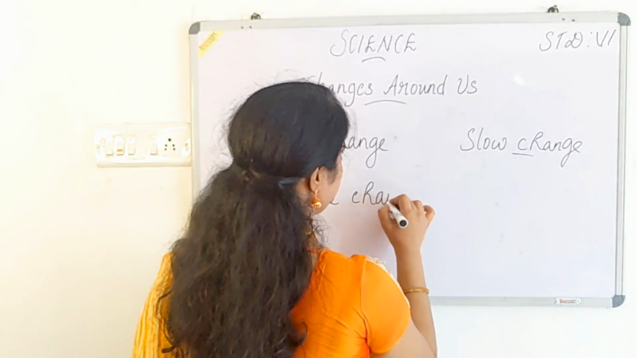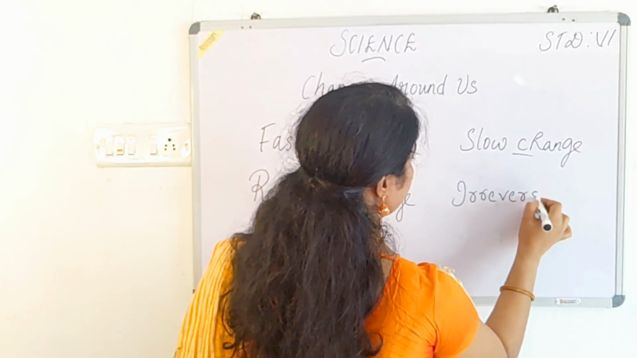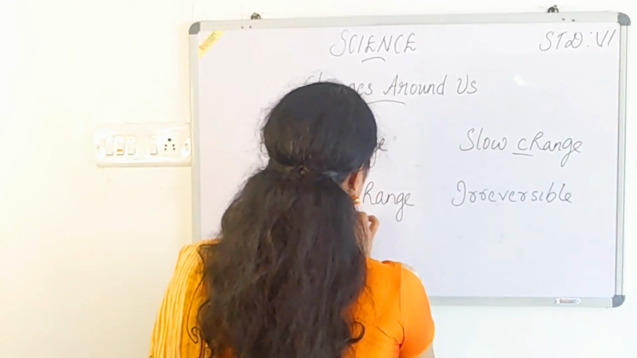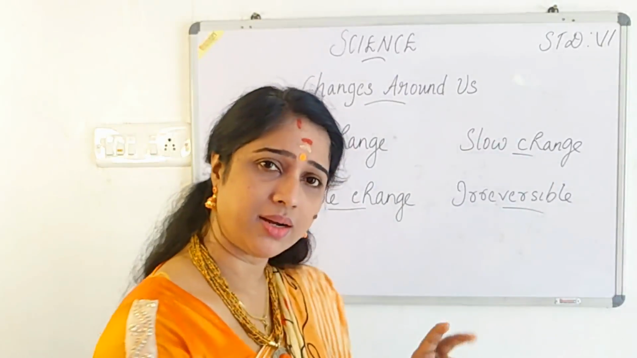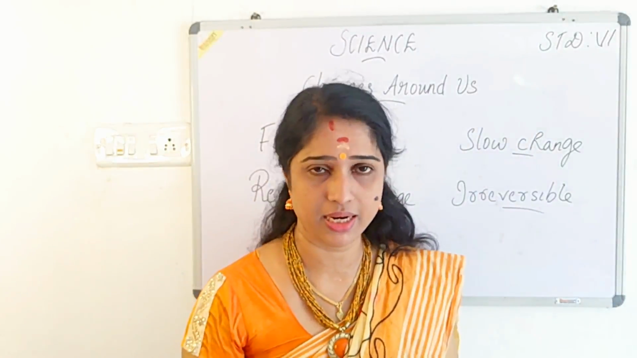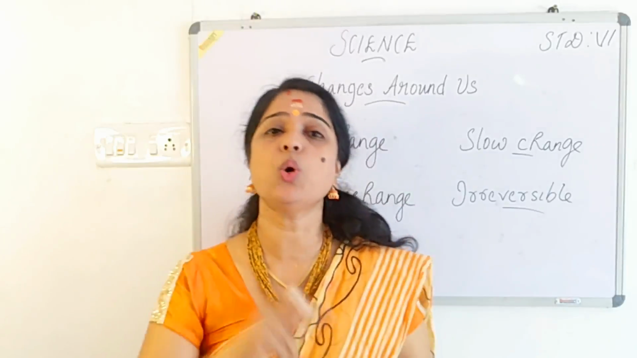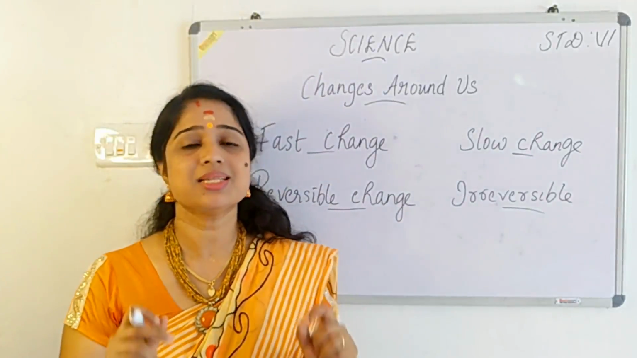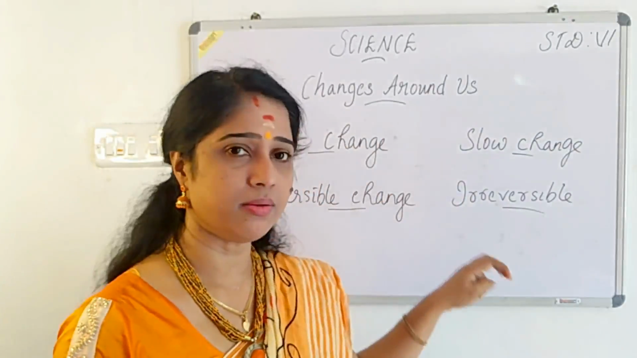Reversible change and irreversible. Who can tell me what is reversible? Reversible means changing into its original form. If one change occurs, and that thing can go back to its original position, such a change is known as what? Reversible change.